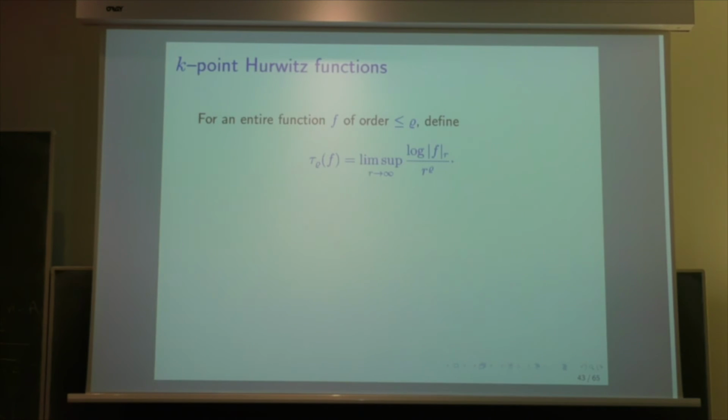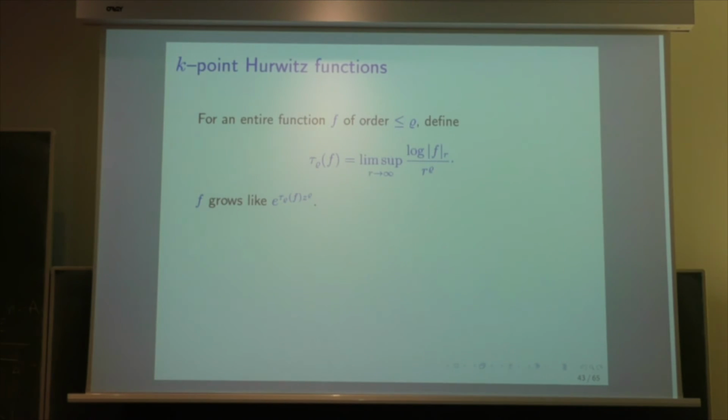And for that, I will define the type with respect to the order rho. For a function of order less than rho, tau rho of f is the lim sup of log |f(r)| divided by r to the rho. If you take rho equal 1, this is the exponential type. But now rho will be greater than 1, it will be a positive integer. So this type tau rho means that f grows like exponential tau z to the rho.